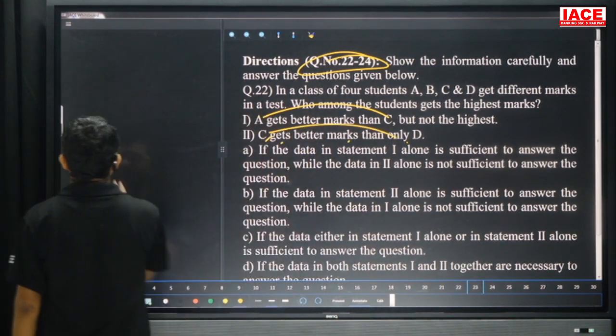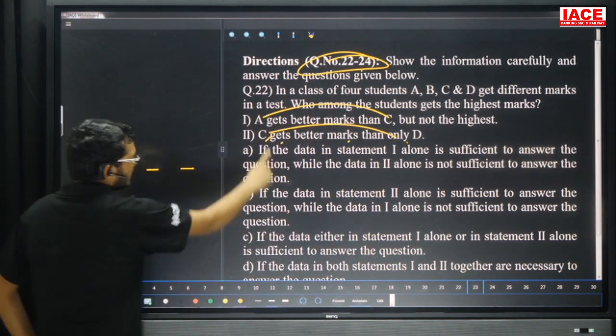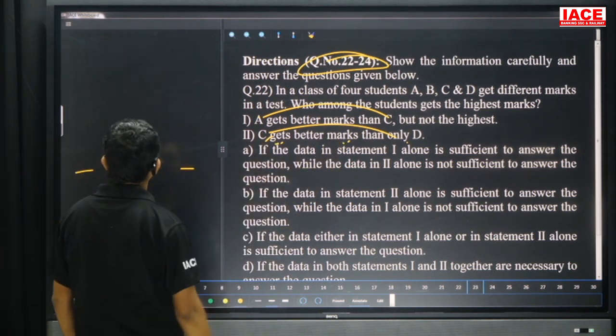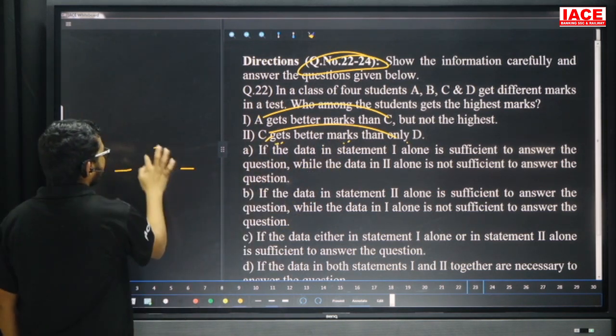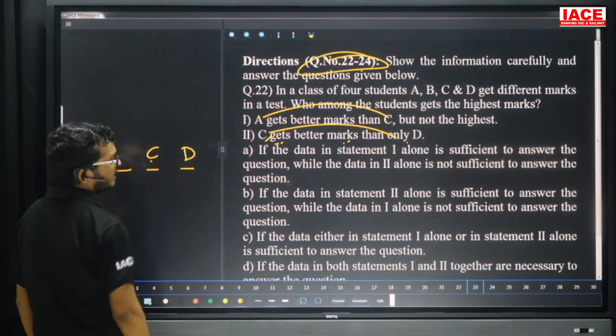So friends, totally here we are having 1, 2, 3, 4 members. Now C gets better marks than only D. Only D. Leave it.